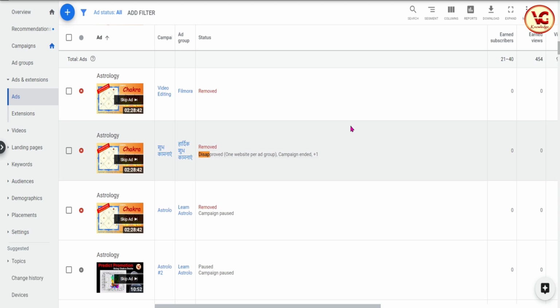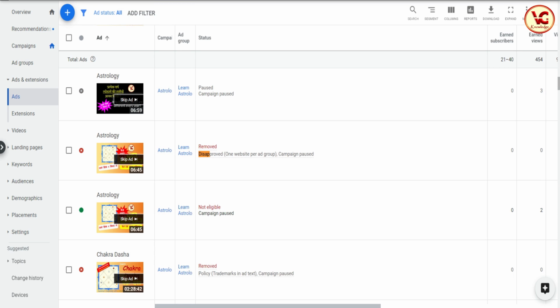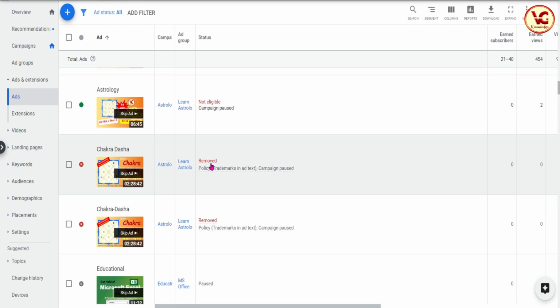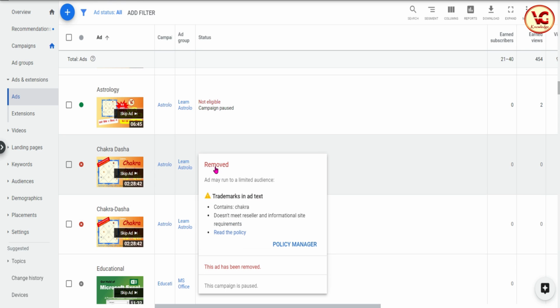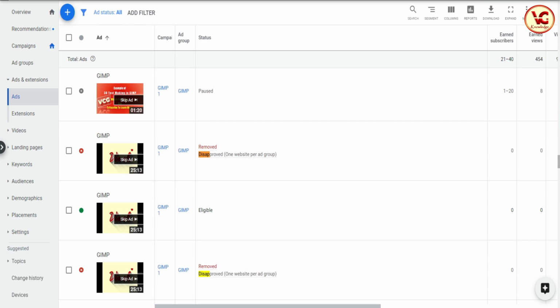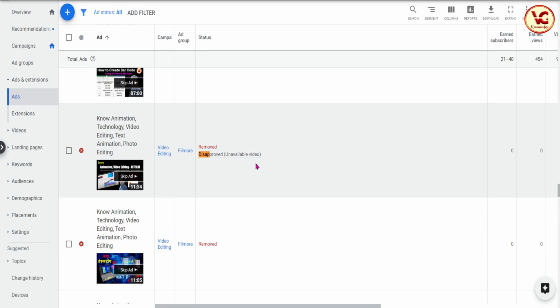As you can see on the screen, this ad was disapproved for one website per ad group, and this next one for trademark in ad text. If we want to appeal, we can appeal when we see this option, and this video is unavailable.